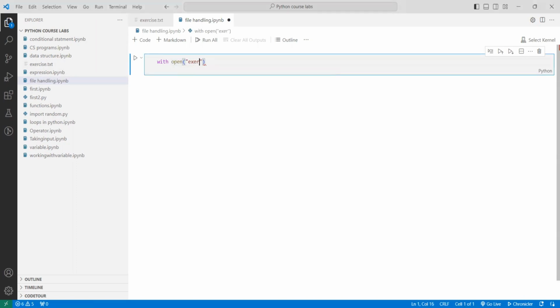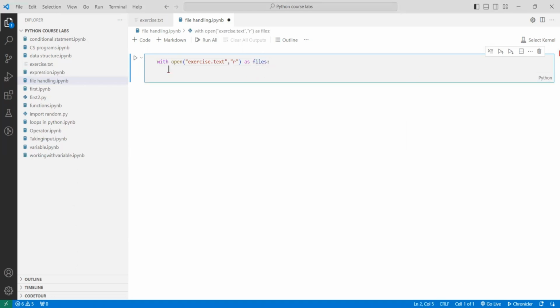Here my file name is exercise.txt. Now I want to open this file to read it. There are different modes to open it, and r is for read. Now I will say as file.